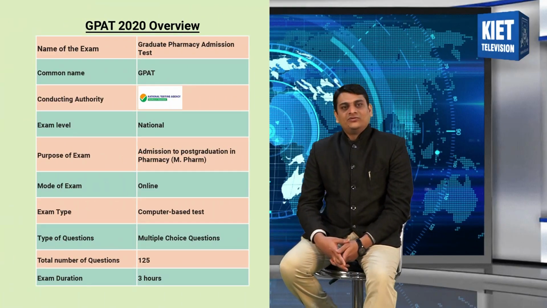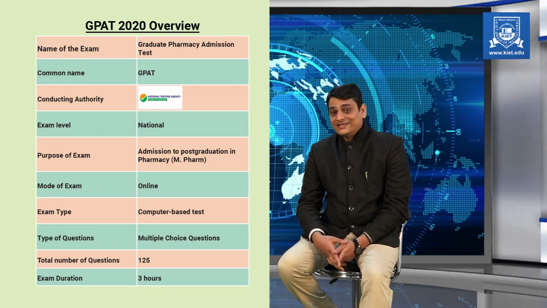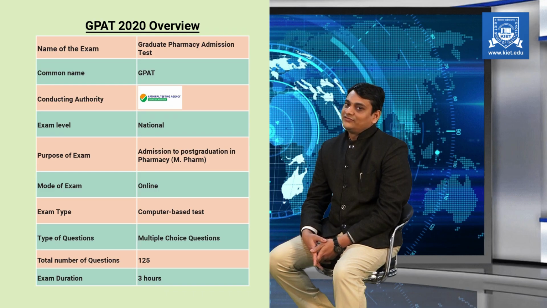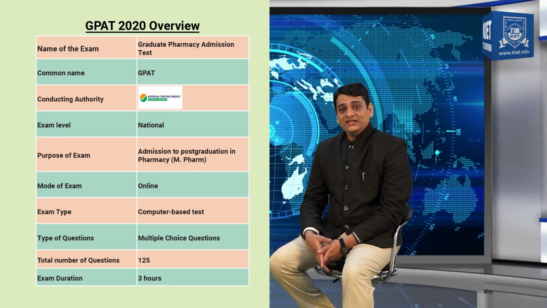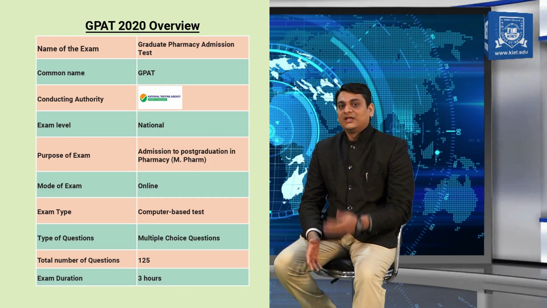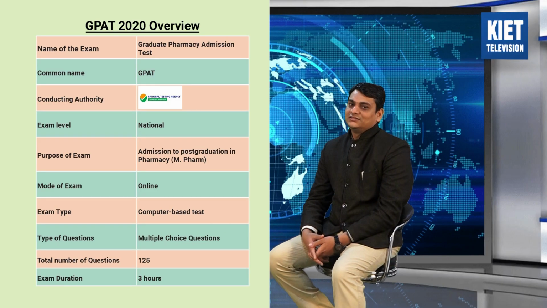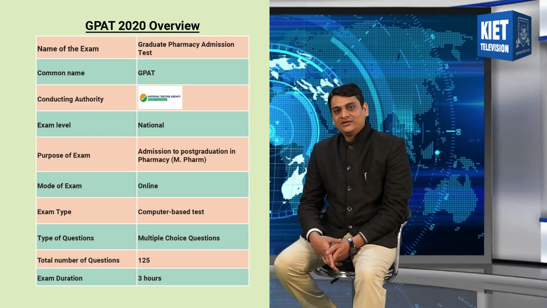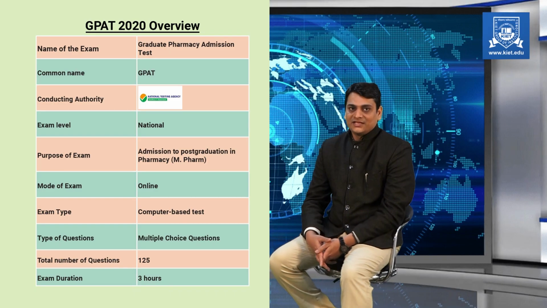So, what is the pattern of question paper in GPAT? Actually, GPAT exam is conducted online by NTA. So, there will be total of 125 questions. Each question carries 4 marks, and for every correct answer, students will get 4 marks. And if any answer is incorrect, then 1 mark will be deducted for each question, or we can say that 25% negative marking is there. And the maximum mark for GPAT exam is 500.